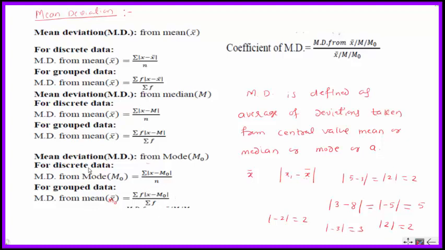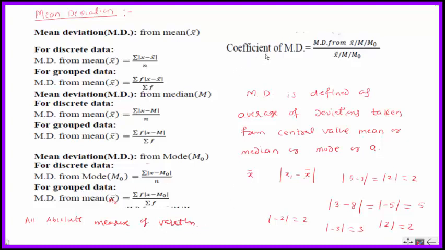All these are absolute measures of variation. Then what is the relative measure of variation?